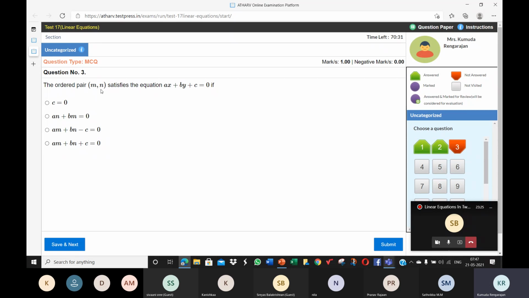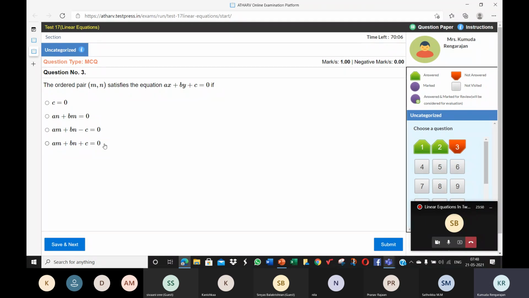The ordered pair m comma n satisfies the equation ax plus by plus c is equal to 0 if in place of x we use m and in place of y we use n. Here we are calculating the value of the LHS when x is m and y is n.